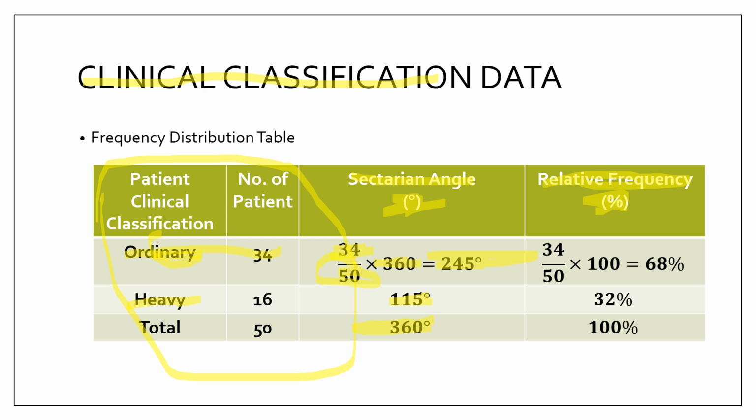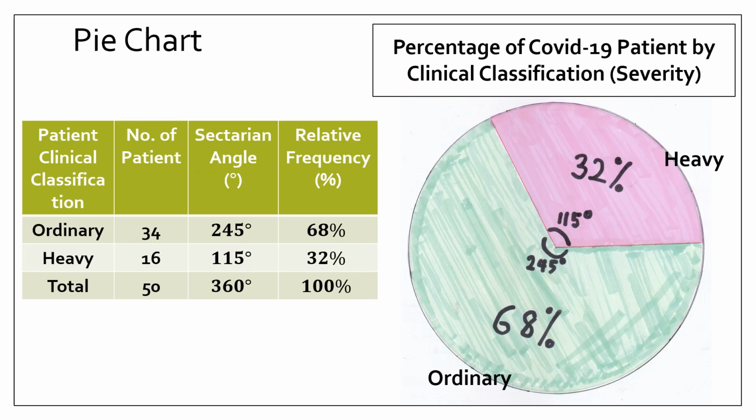The percentage for ordinary is 34 divided by 50 times 100, which gives 68%. The heavy cases give 32%. The total is 100%. This is the pie chart, showing the sectorial angle and the relative frequency or percentage: 245 degrees and 115 degrees, 68% and 32%.